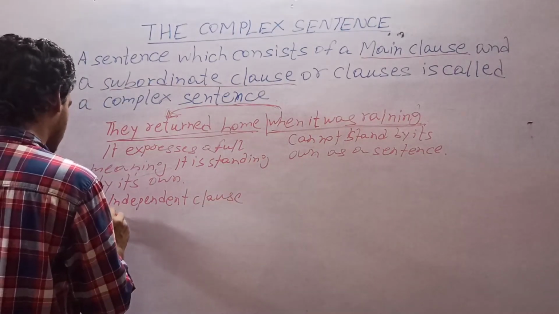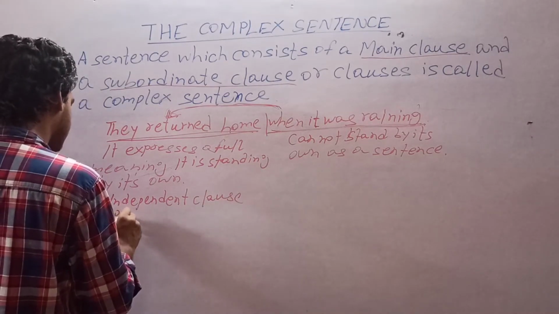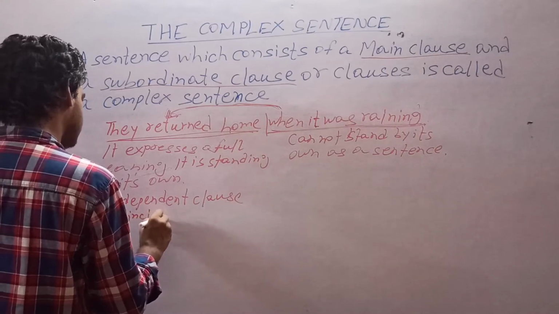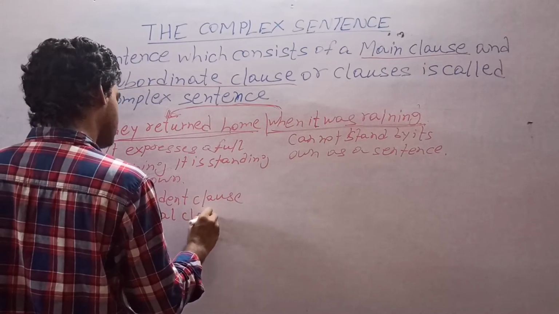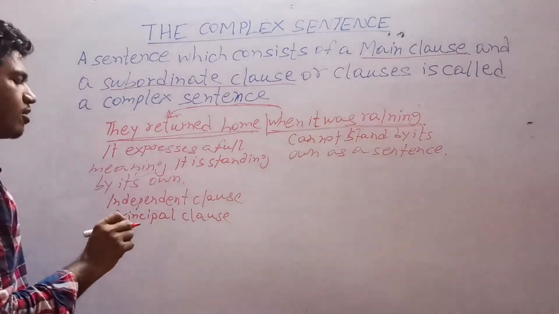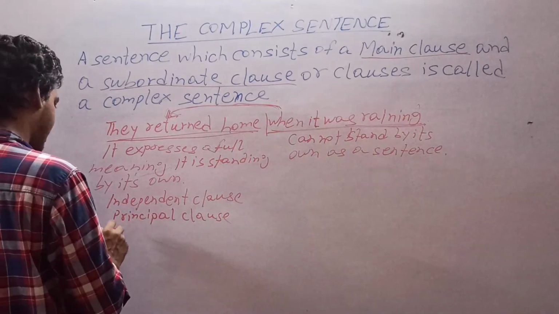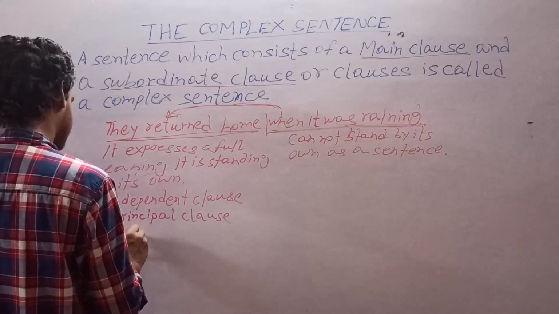Independent clause is also known as principal clause. Independent clause is also known as main clause.